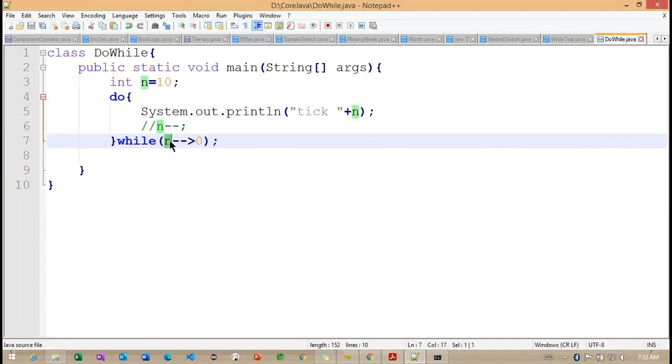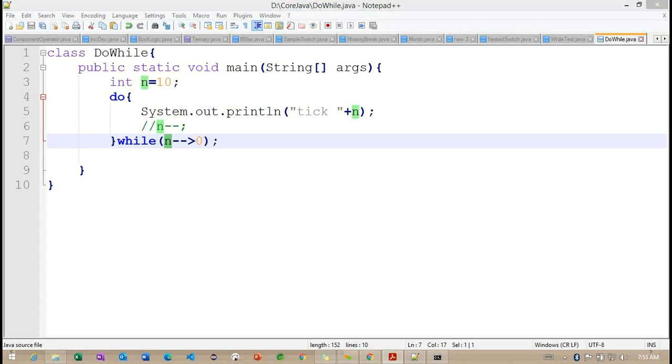Basically, whenever we are trying to check with this particular post decrement operator here, what happens internally? First it is going to check the condition, whether it is true or false. It's not going to check the expression condition. After coming out of this, the n value is going to decrease here. Getting the point? First it gives the option to check the condition, later the value is going to change. But for the pre-decrement operator, first the value is going to change, and with the help of this changed value, it's going to check the condition. So we need to check this very carefully.